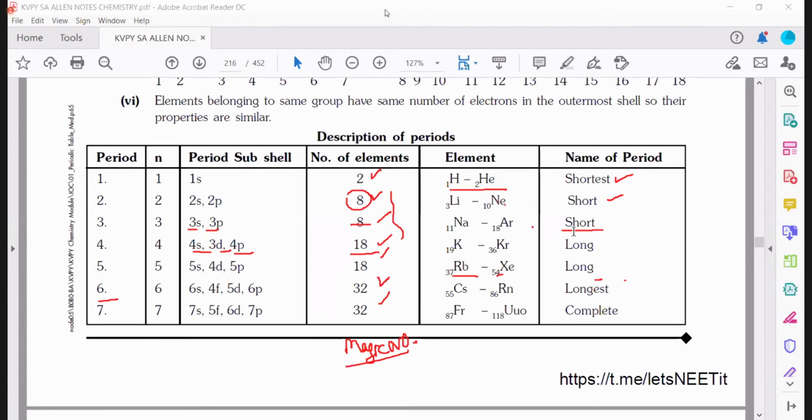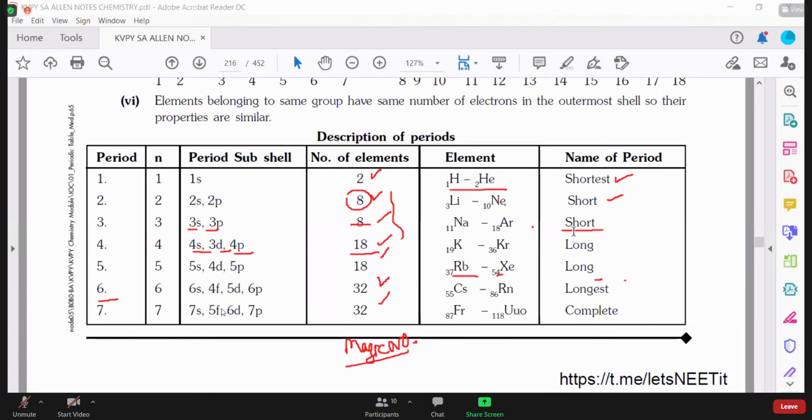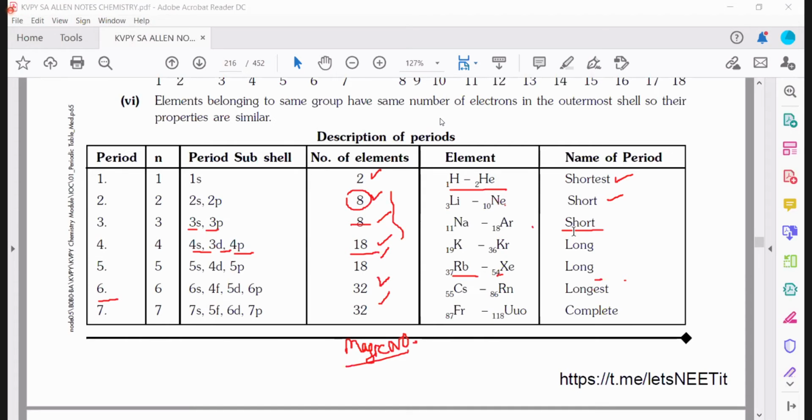Sir, you also told us you will keep a test for atomic structure. Yes, I will keep the test. Before itself you told, but you didn't keep, sir. Oh, yes. Long before I told you, one month before starting this chapter, I will keep one test, because before that we only started atomic structure, no, sir.